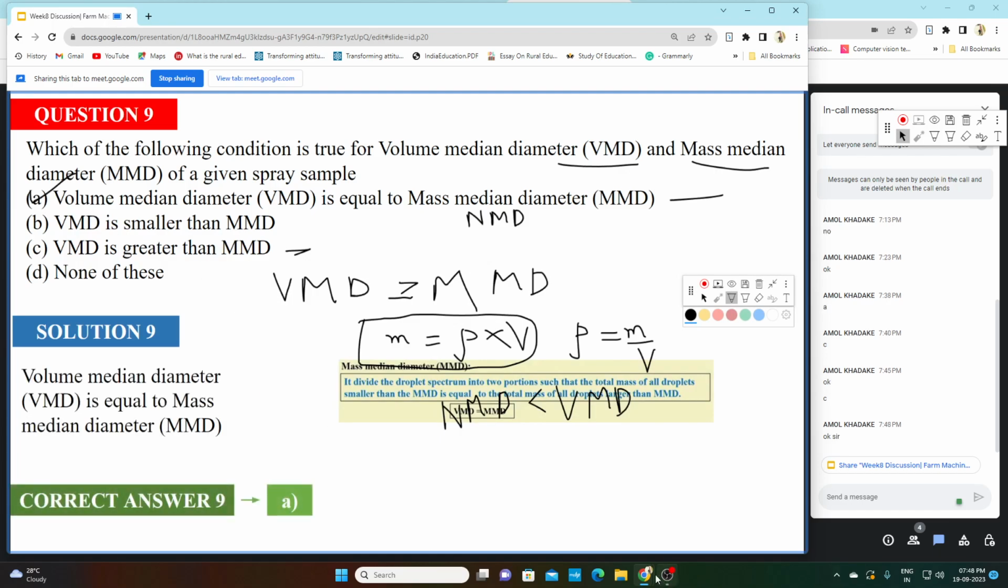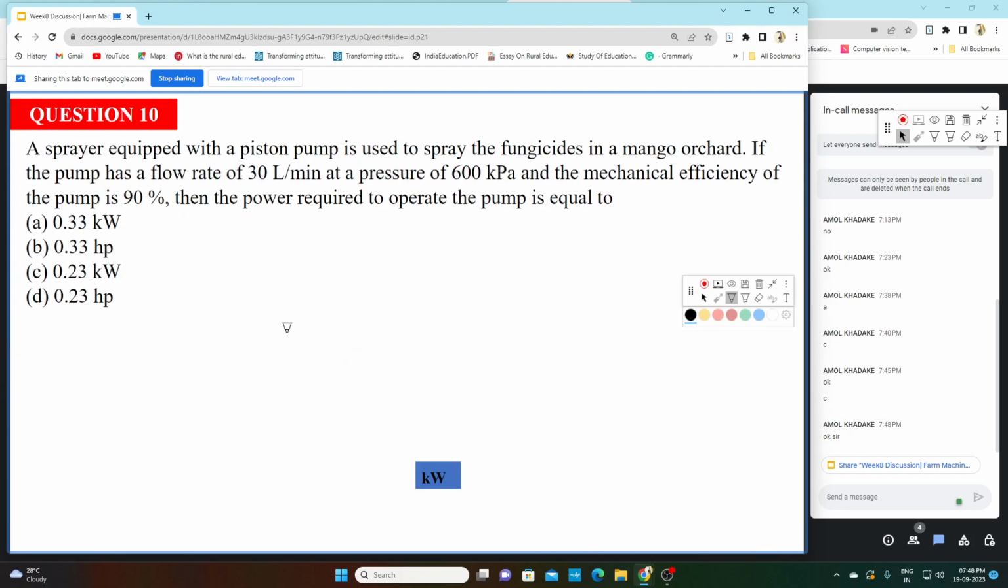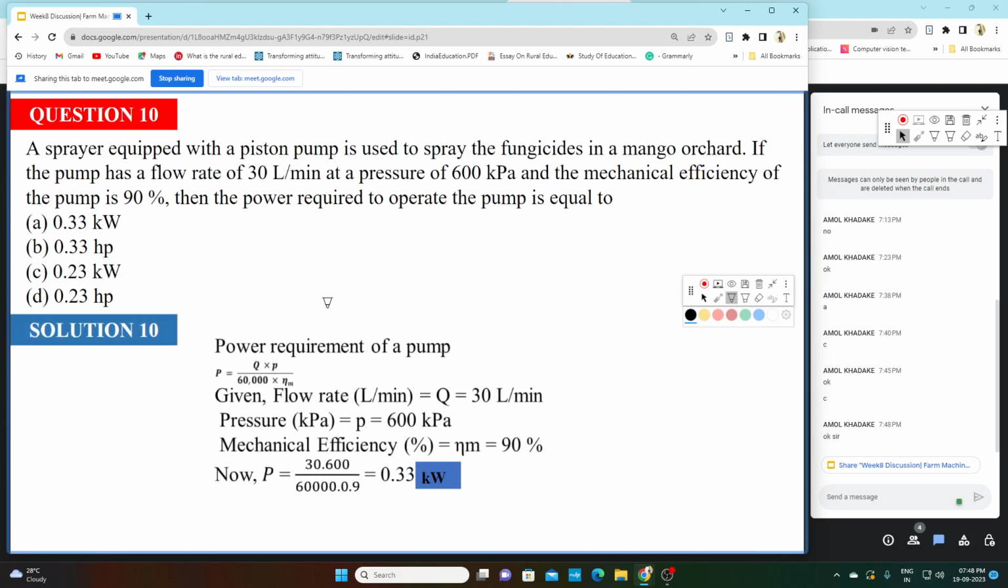Is this clear? Okay, clear. Now let me move to the next question. This is a numerical type of question. A sprayer equipped with a piston pump is used to spray fungicides in a mango orchard. We have to calculate the power required. Flow rate Q is given as 30 liter per minute, pressure is 600 kilopascal, and pump efficiency is 90%. What is the power required to operate the pump?